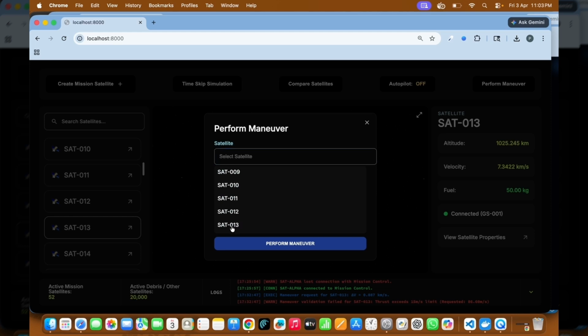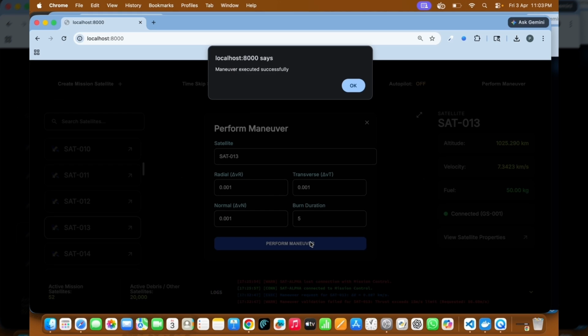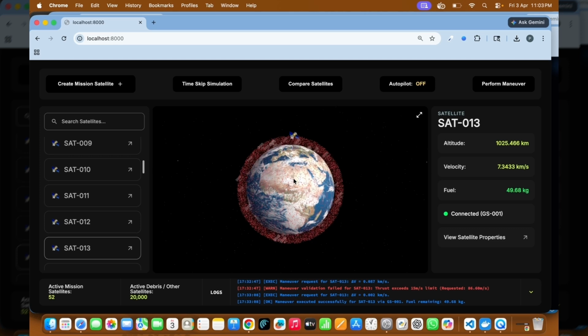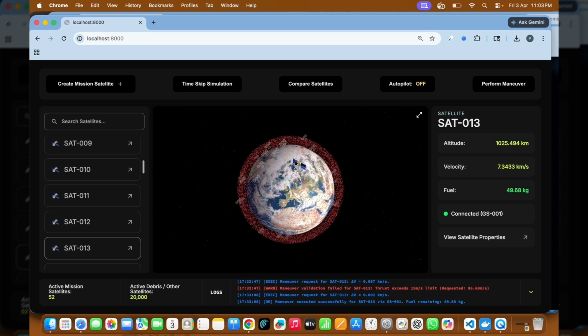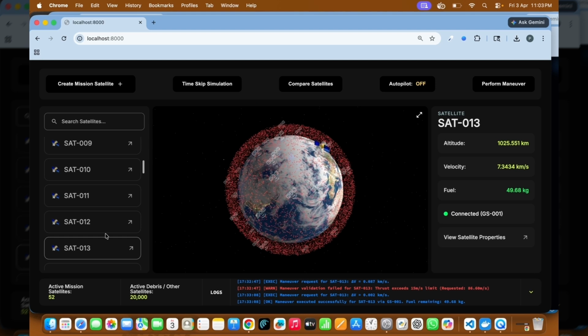Since 13 somehow exceeded, let's make it very, very tiny now. Let's make it 5 seconds, and I perform the maneuver. Executed successfully. The remaining fuel is like this, and it's also from the rocket equation stuff. And I click this satellite. So this one's highlighted in the satellite emoji. Other satellites you can see are in a low opacity icon.